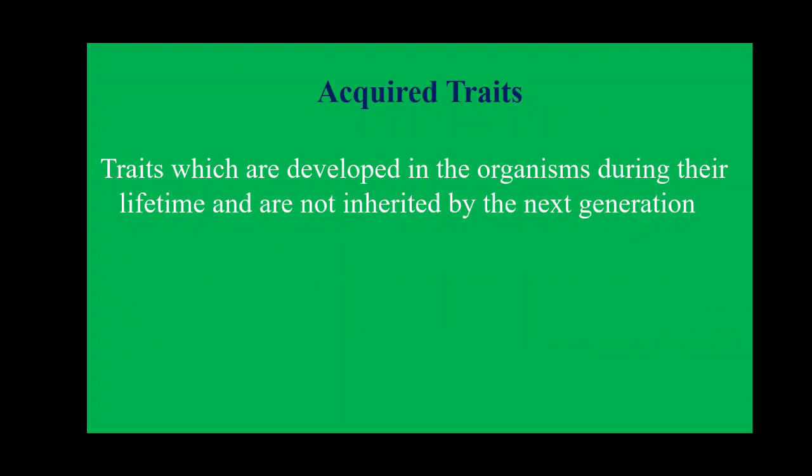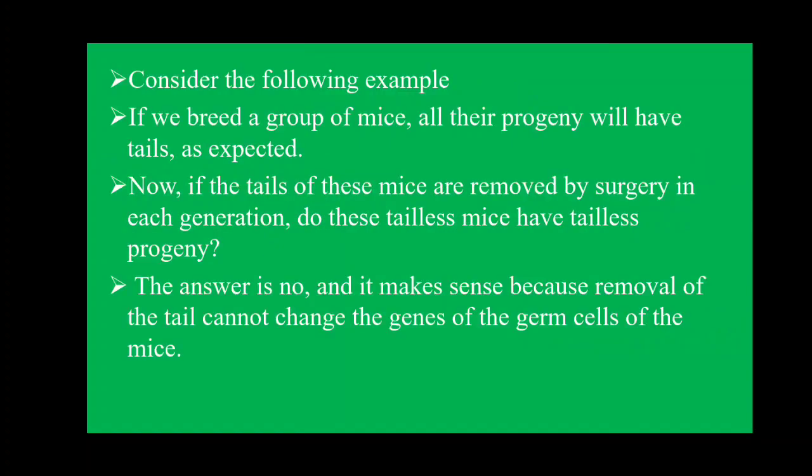And that weight is transferred to the next generation. Their same characters are transferred to the next generation. There is no change in the characteristics, because that change is not in the gene. That change is because of some environmental condition. So when they get the food, they get their original condition. That is also said to be an acquired trait, because the weight reduction is because of an environmental factor. No gene is changed in that condition.